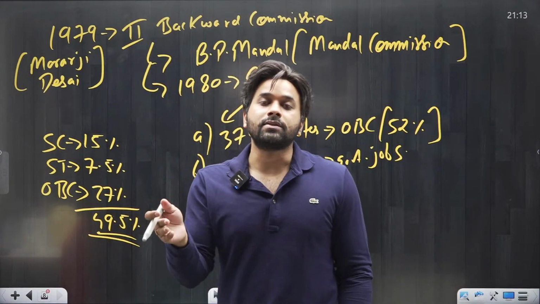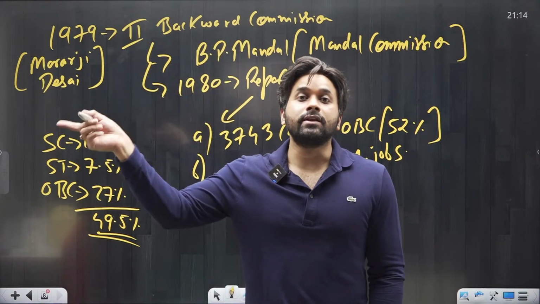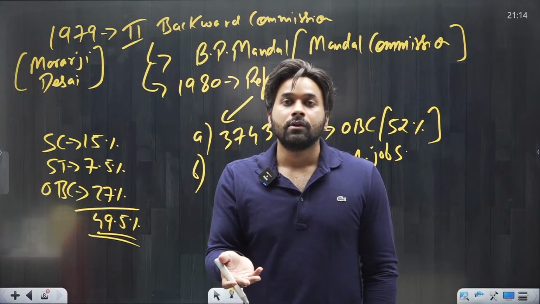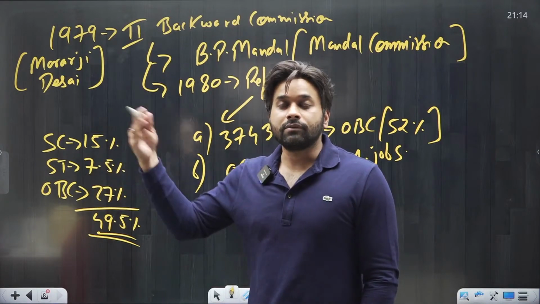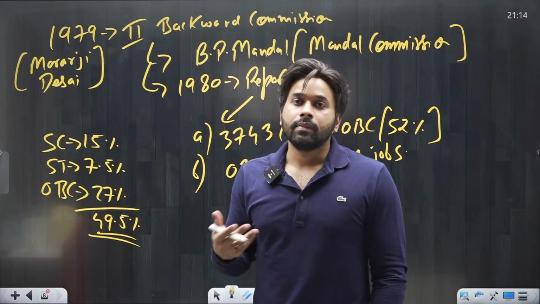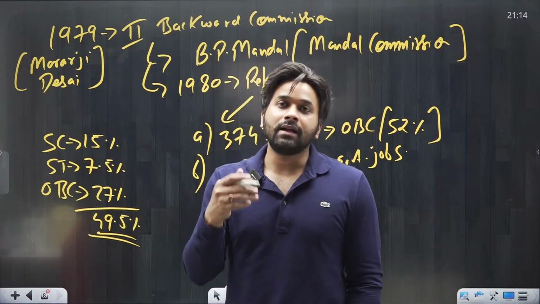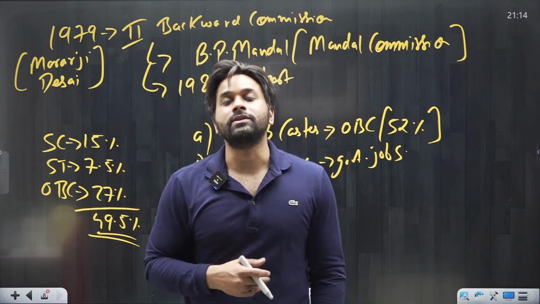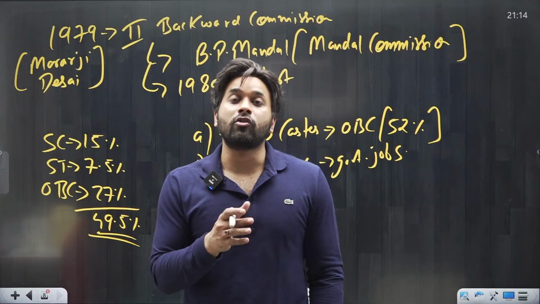Now you know why only 27% reservation should be given to OBC. Why not 28%? Why not 29%? Or why not 50%? Because in 1963, the Supreme Court said that you cannot give reservation of more than 50% in any year. Already 22.5% reservation was given to SC and ST, so remaining was 27.5%. That's why the commission restricted itself to 27%. So this is the story behind the 27%, and this was the report of Mandal Commission.